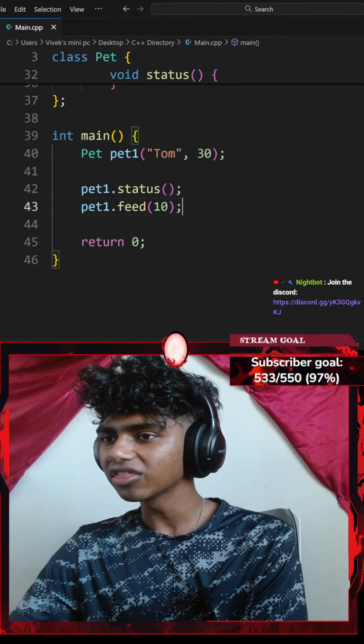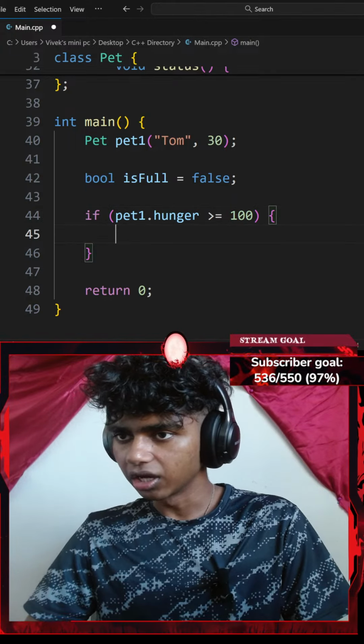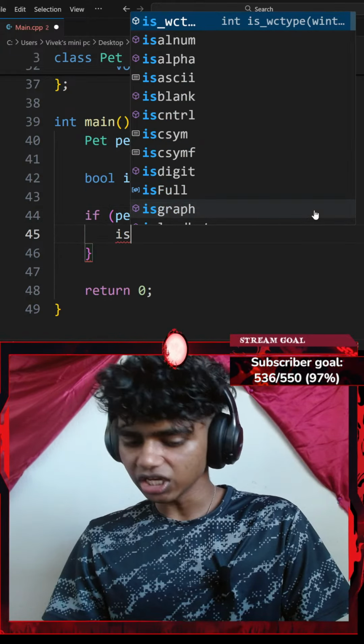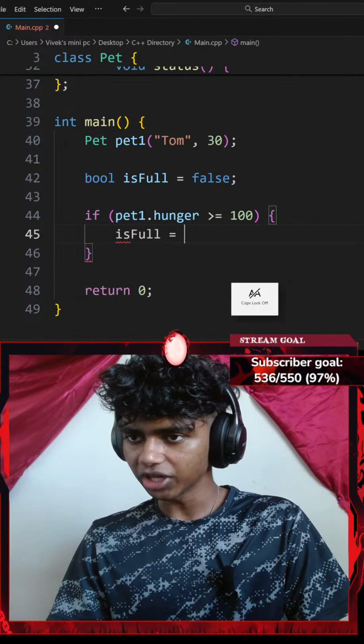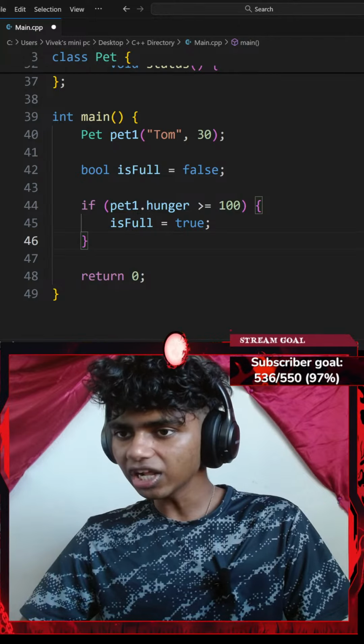Okay, so let's go with something like if my pet1 dot hunger is greater than or equal to 100, I'm going to set my is full Boolean variable to be equal to true, ending with a semicolon. And then I'll go with a while loop.